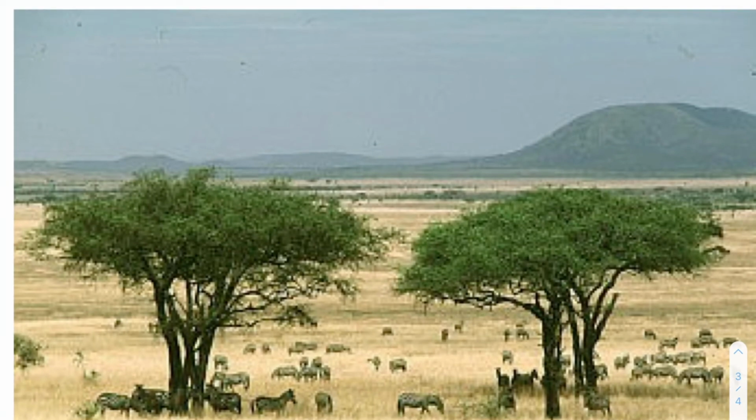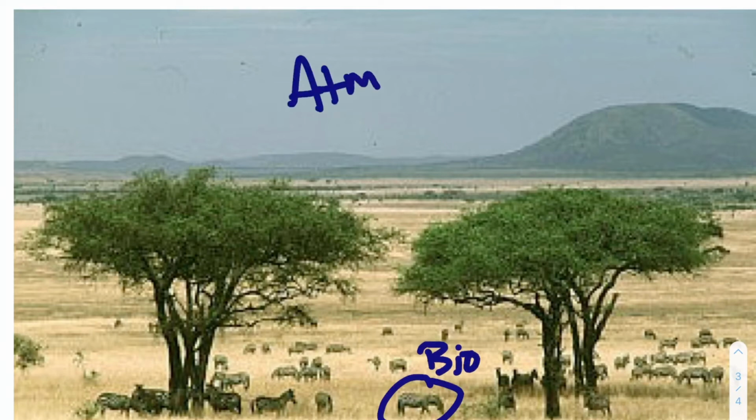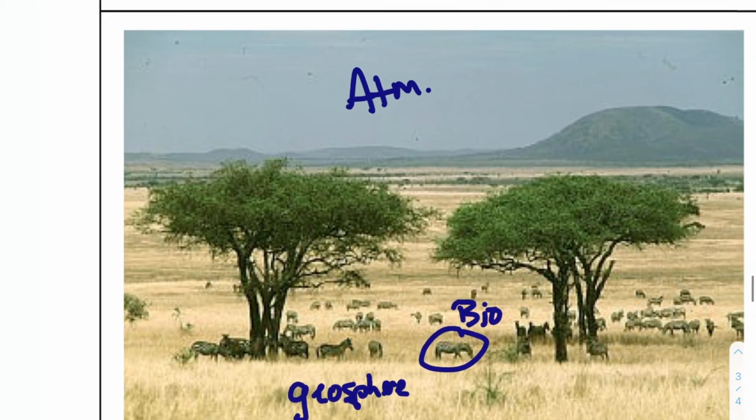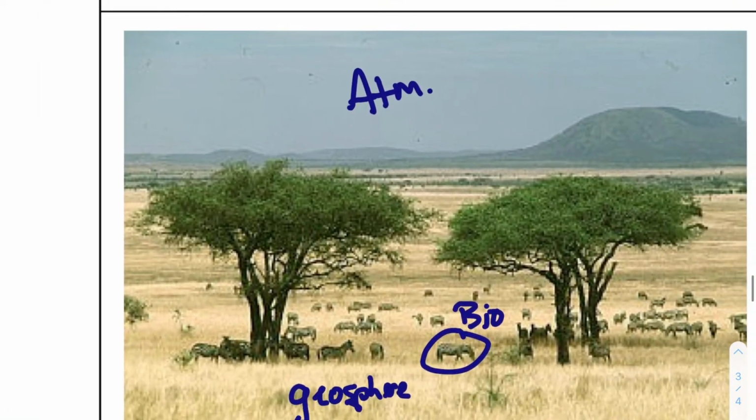I'm going to choose the animals as the biosphere. And here's the sky. I'm going to choose that as the atmosphere. And then we have the geosphere. The geosphere would just be the ground that's underneath the grass. It looks like it's there. Well, I don't see much of a hydrosphere. I'm sure it's here, but I'm going to make the same connections.